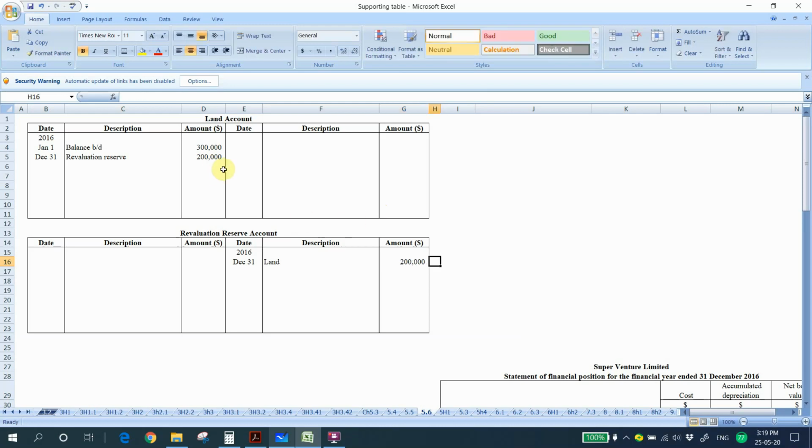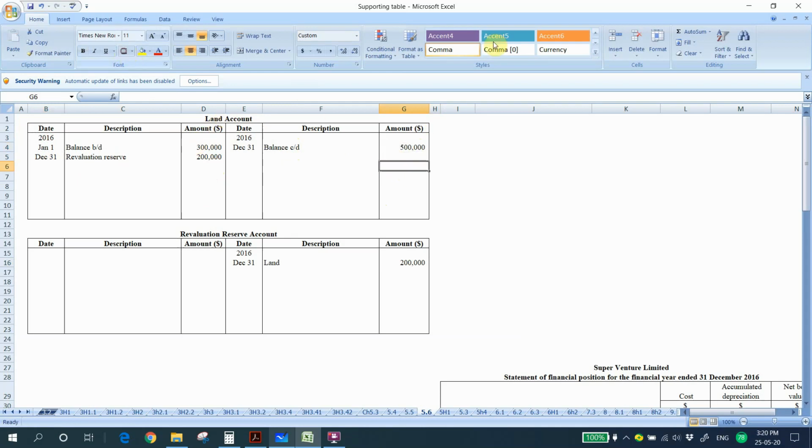That's all for the 2016 transactions, and then we do the closing of the account. The closing value is 500,000. It means that this land has been adjusted to the fair value, and this amount will be brought to next year.